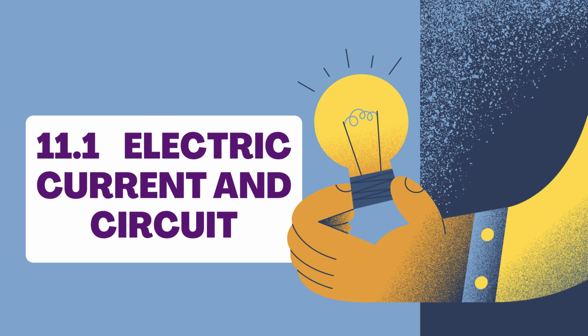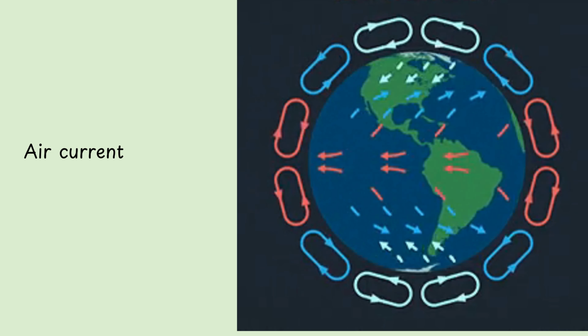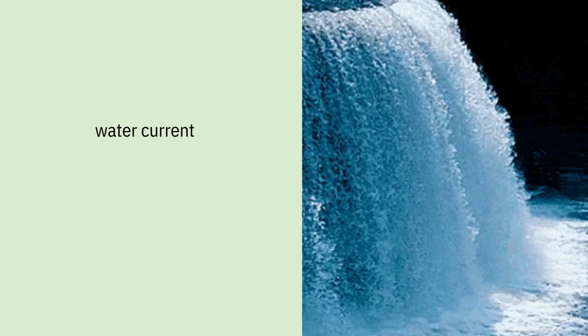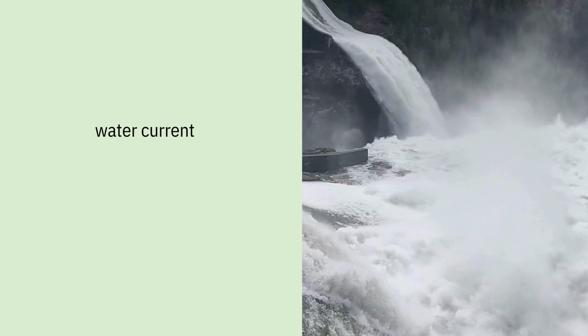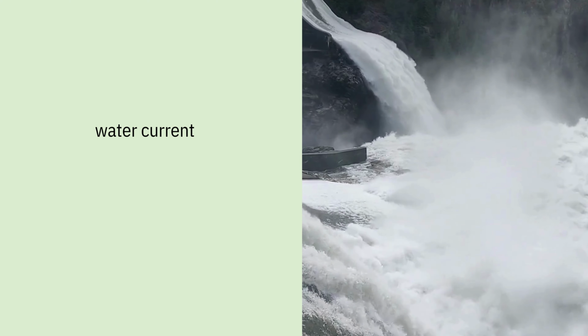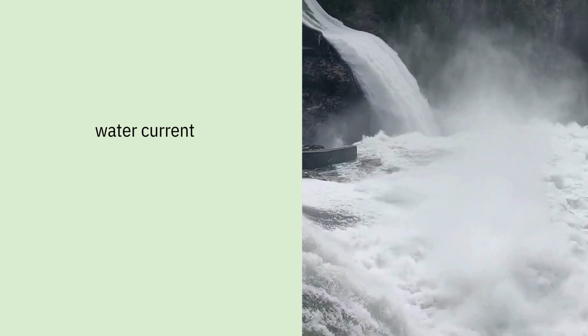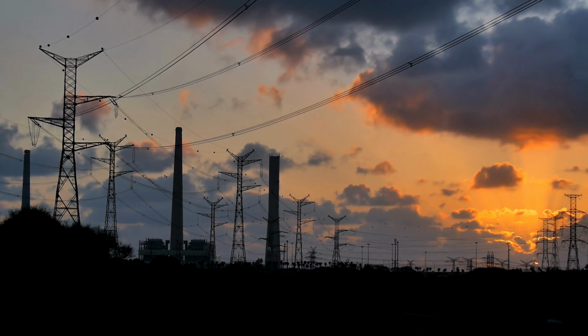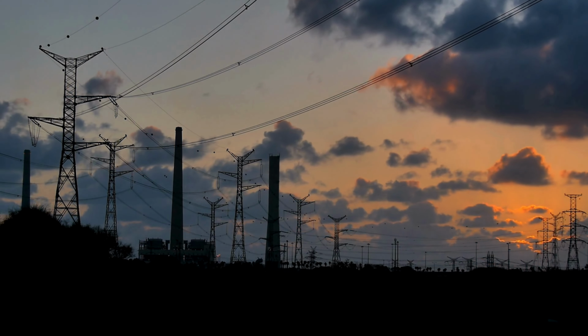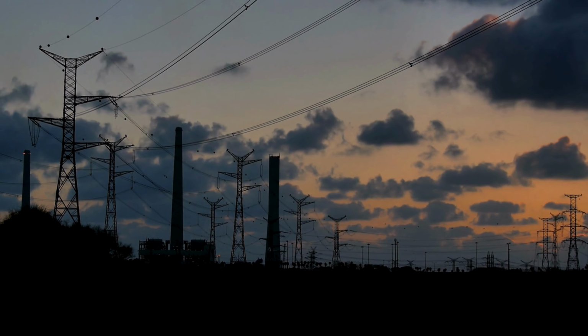So today's topic is electric current and circuit. We are familiar with air current and water current, right? For example, we know that flowing water constitutes water current in rivers. Similarly, if the electric charge flows through a conductor, for example, through a metallic wire, we say that there is an electric current in the conductor.